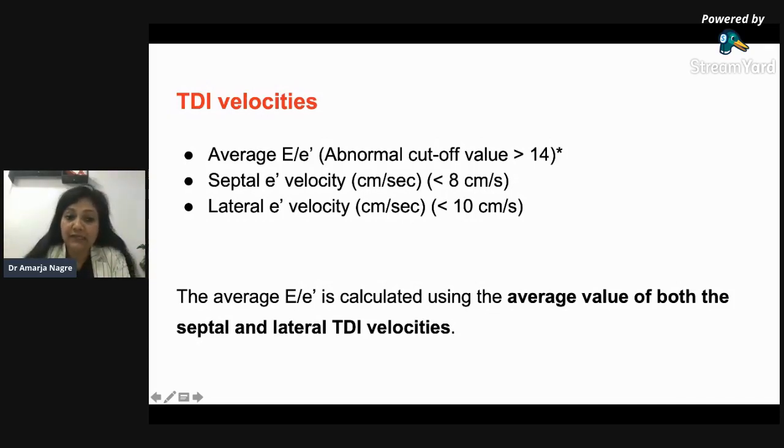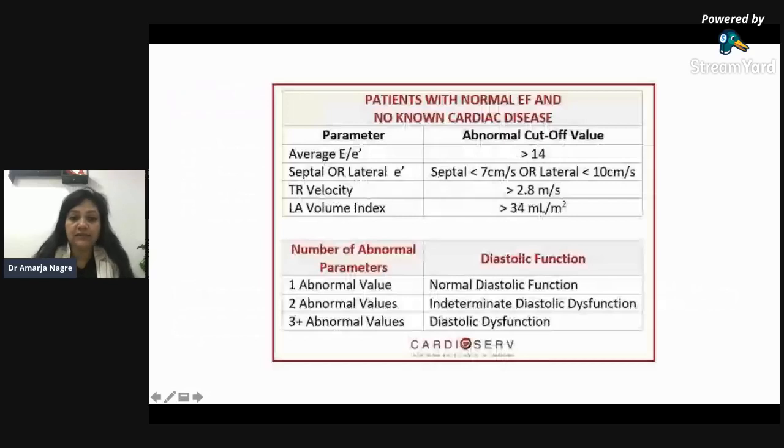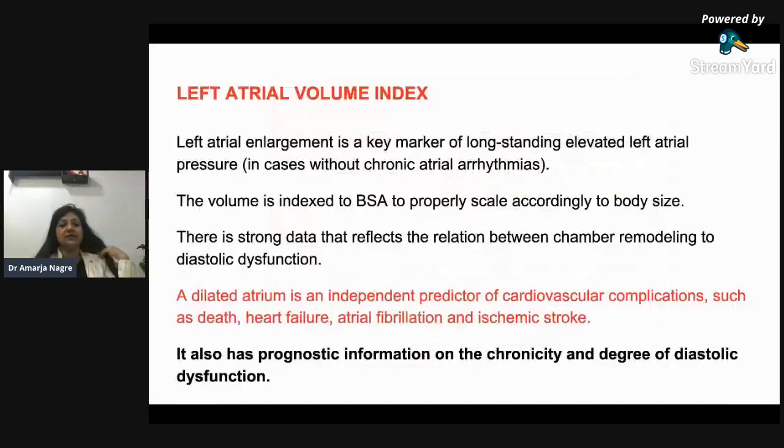And the average E by E prime is also seen. E is what we got by the transmitral flow, the earlier one by the blood flow. So E by E prime is also seen, and the abnormal cutoff value for this is 14. Okay, so the average E by E prime is calculated using the average value of both the septal and lateral TDI velocities. So these are the values we are going to see again and again, and these are the values we should be knowing and should be aware of when we are diagnosing or treating these diastolic dysfunction patients.